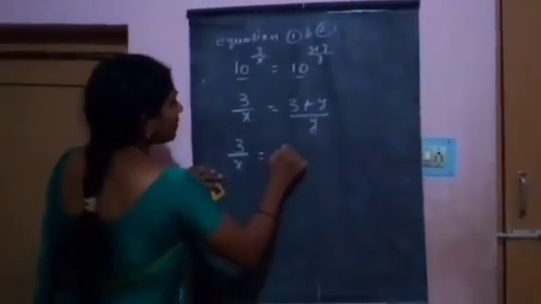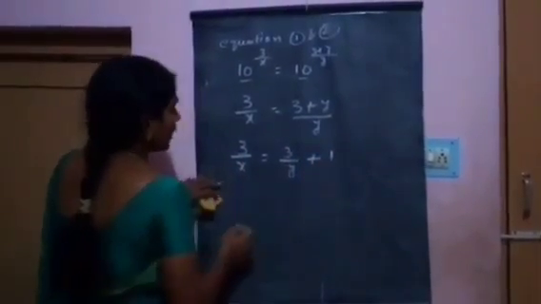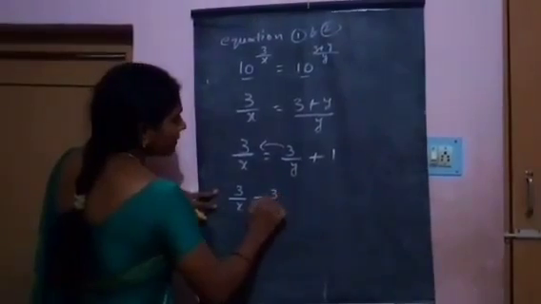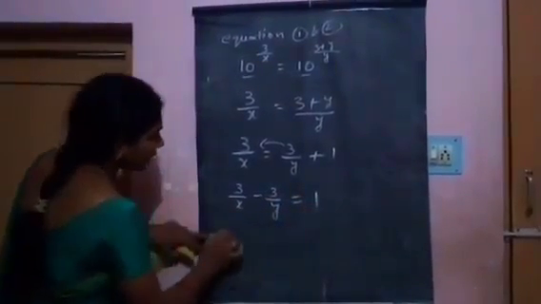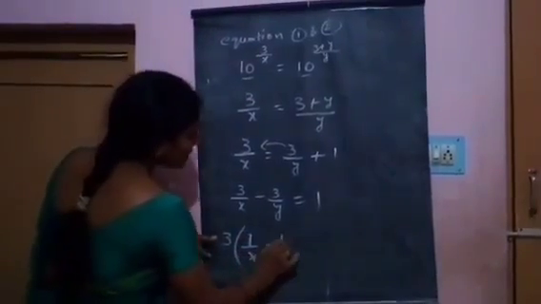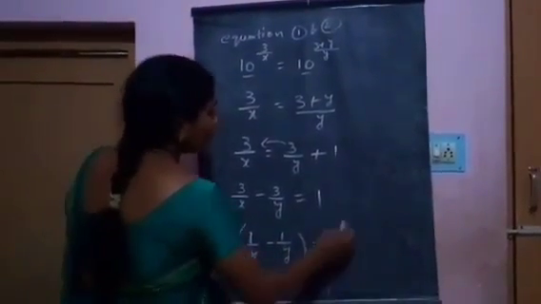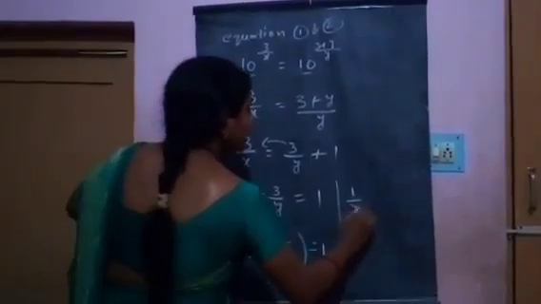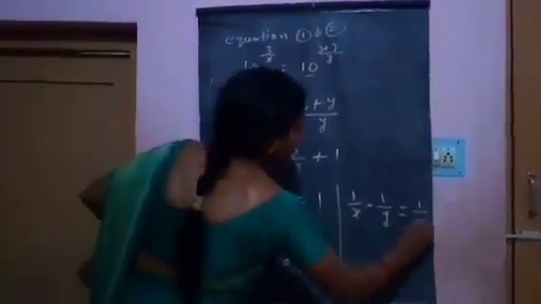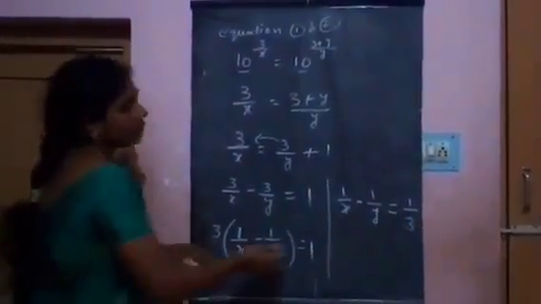3 by x equal to 3 by y plus 1. Taking that to the other side, 3 by x minus 3 by y is equal to 1. Taking 3 common, 3 into (1 by x minus 1 by y) is equal to 1. 1 by x minus 1 by y equal to 1 by 3. That is the answer.